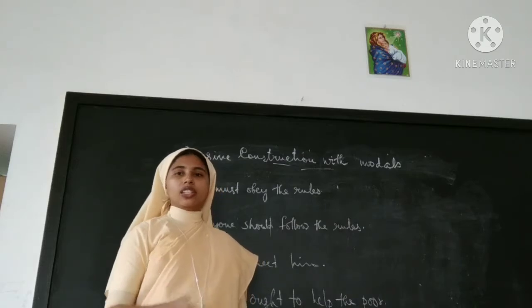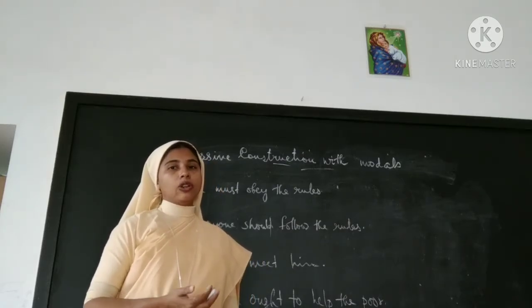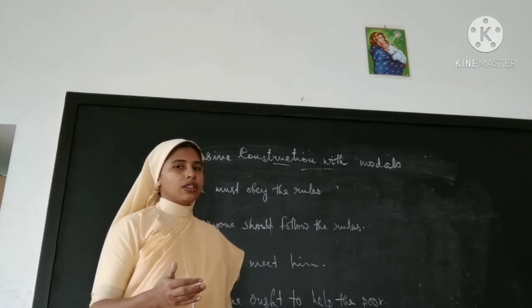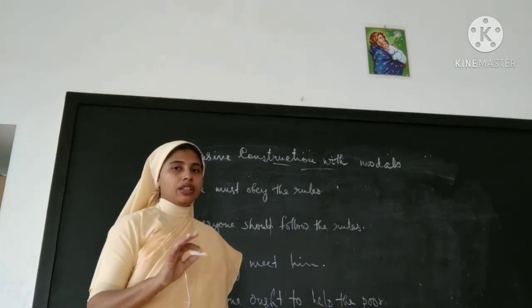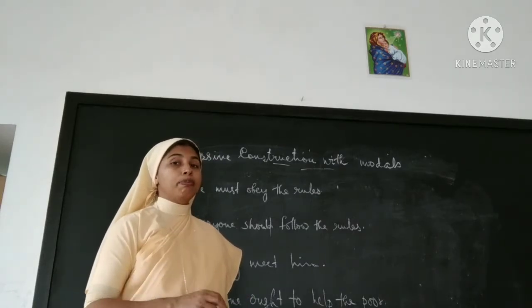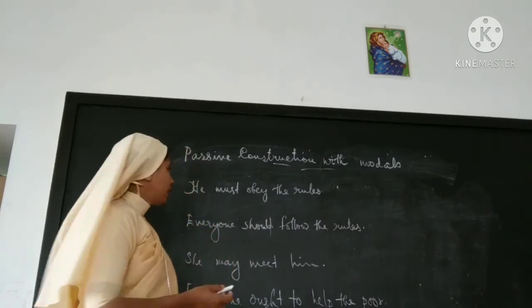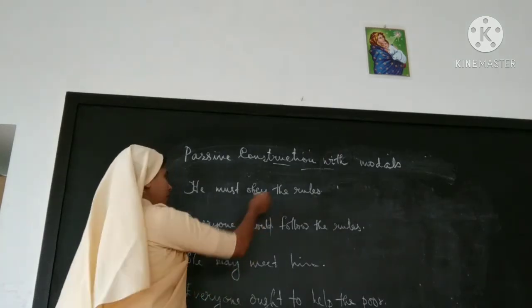So it's very easy to convert the sentence with modal auxiliaries. The only thing is that you must use B3 form. Then you must add be along with the modal. That's the only thing. Okay, so let's try. He must obey the rules. So we'll take object first, the rules.